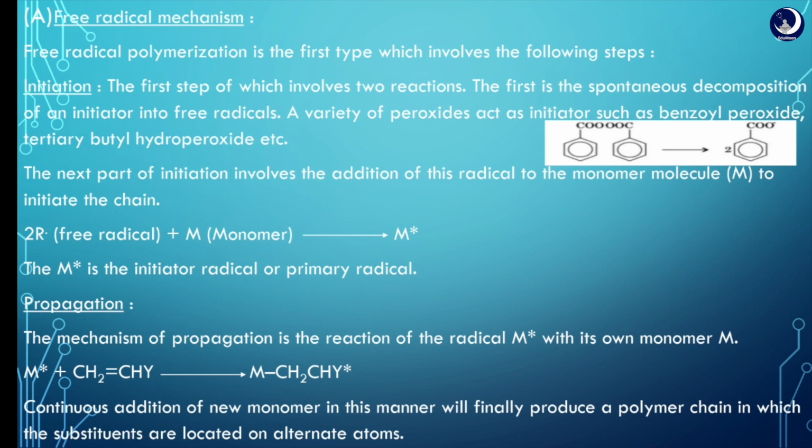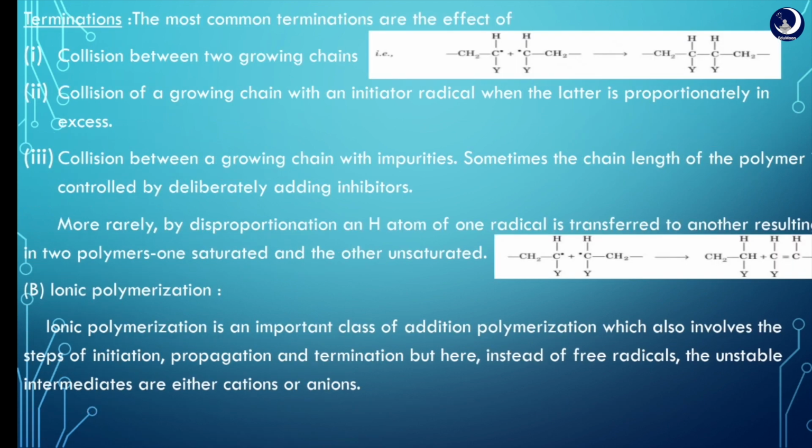Next is the chain propagation step, which is the attack of free radicals on monomers. Repetition of this sequence with new bigger free radicals, and thereby the chain increases. The last one is the chain termination step. It is either by combination or disproportionation.